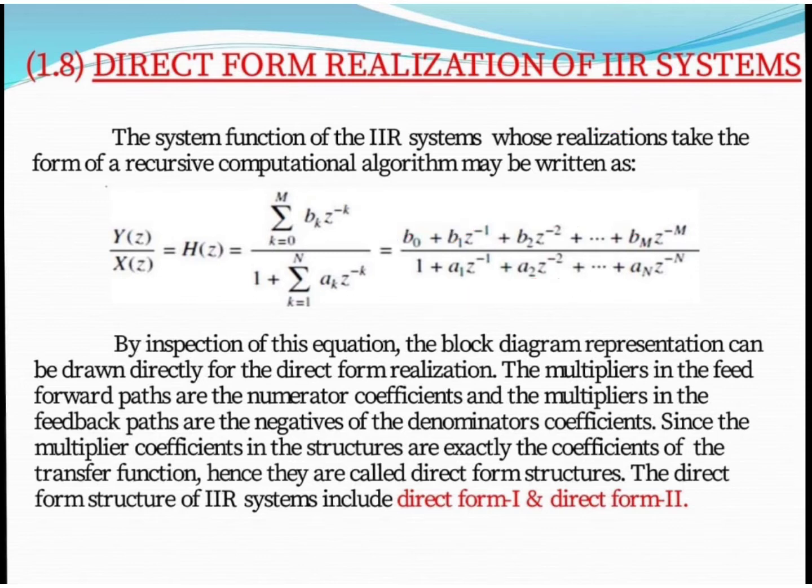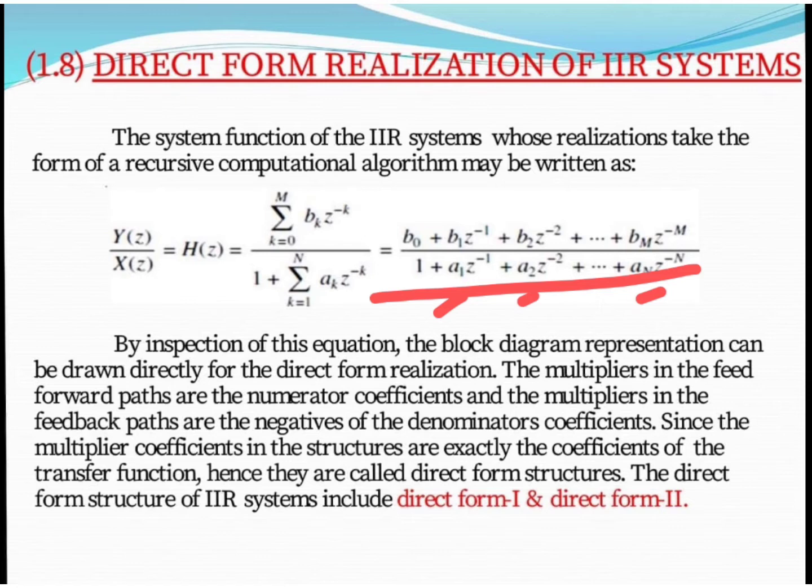Because all the terms b0, b1, b2, if positive, that means the multipliers in the feed forward path are the numerator coefficients, which are positive. This is a standard equation. With the help of this standard equation, we can compare any IIR system. So this is our standard. Now in the denominator, as you can see, the multipliers a1, a2 to an, the multipliers in the feedback path are the negative of the denominator coefficients.